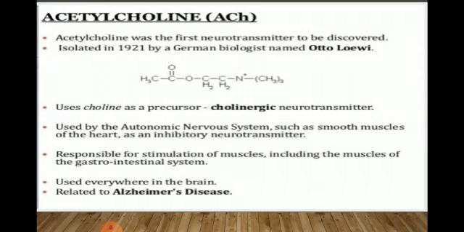The neurotransmitter acetylcholine is used by the autonomic nervous system, such as in the smooth muscle of the heart, as an inhibitory neurotransmitter. Acetylcholine is responsible for stimulation of muscle, including muscle of the GIT, which is the gastrointestinal tract. It is used everywhere in the brain, and a disease related to this neurotransmitter is Alzheimer's disease.